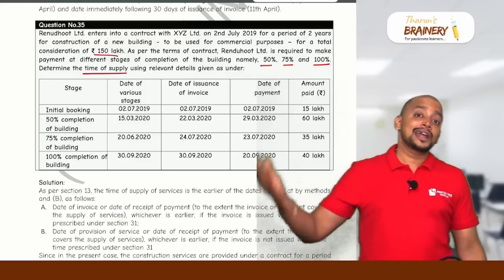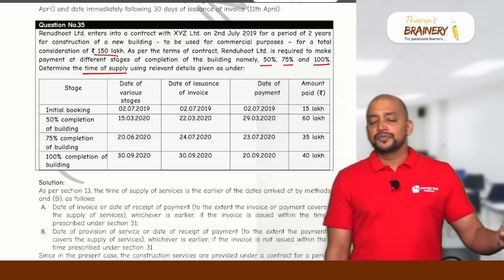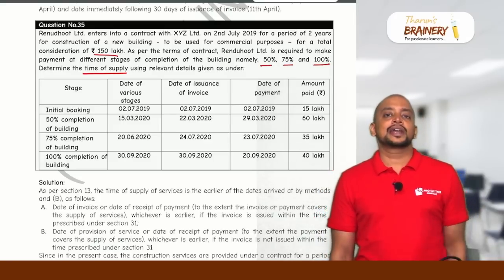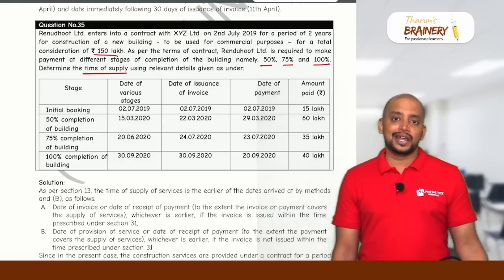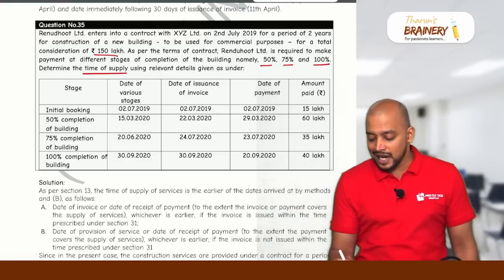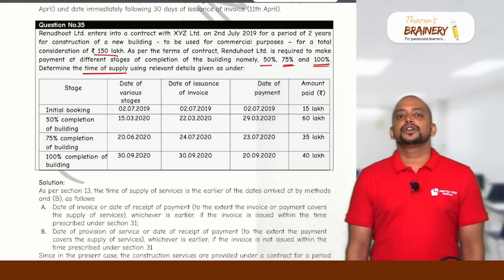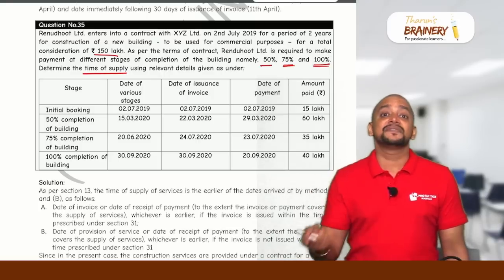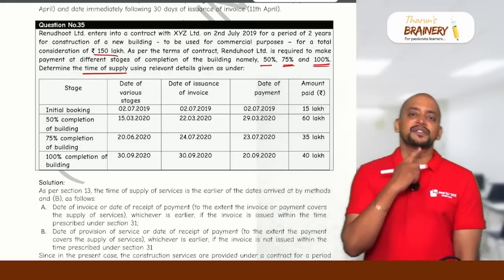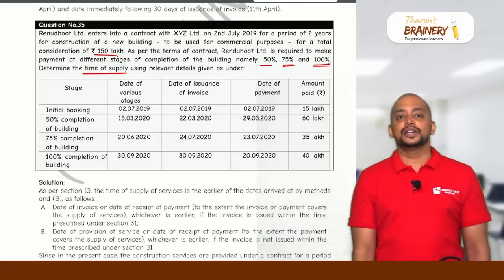Again, what will be taken as the due date of invoice in case of continuous supply of services? If the payment installment date is given in the contract, the installment date itself will be taken as the due date of invoice. If the payment is linked to completion of an event, then the due date of invoice is the date on which such event is completed, means the date on which 50% is completed, the date on which 75% is completed, the date on which 100% is completed, that will be taken as the due date of invoice.